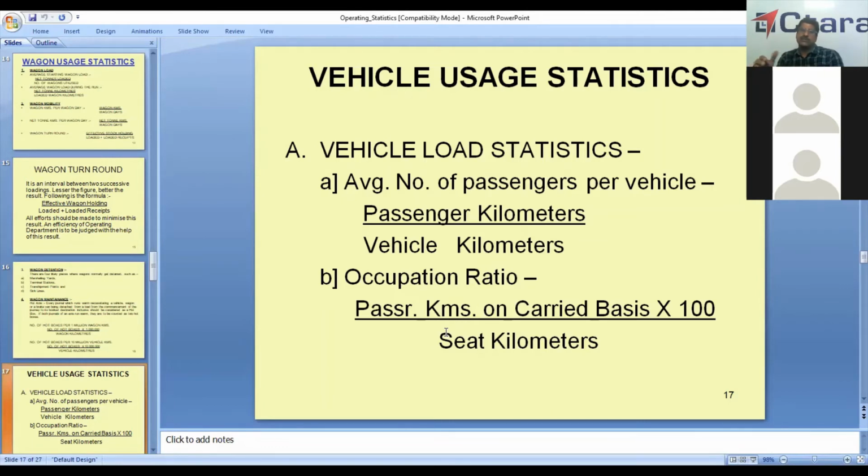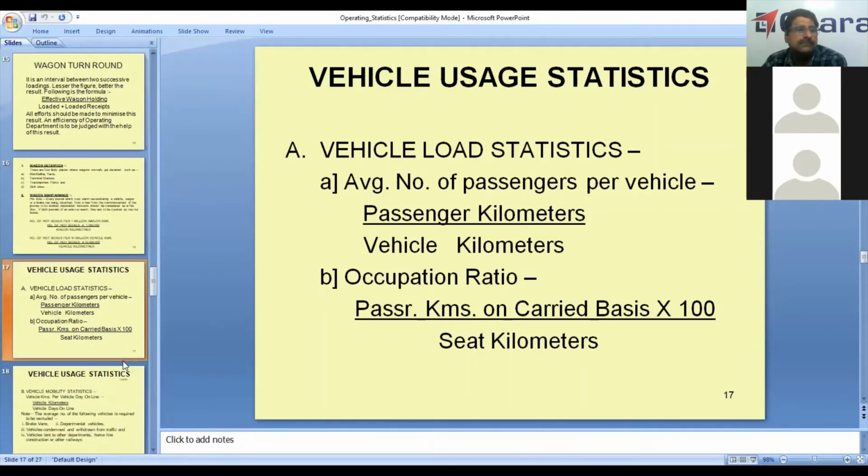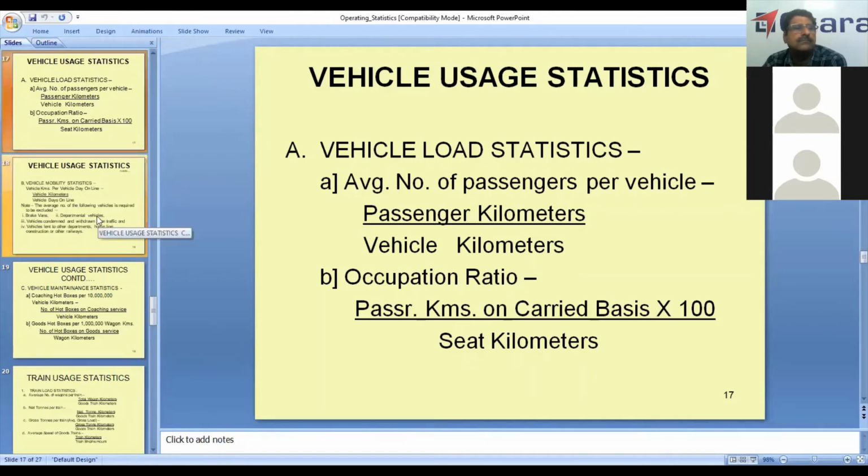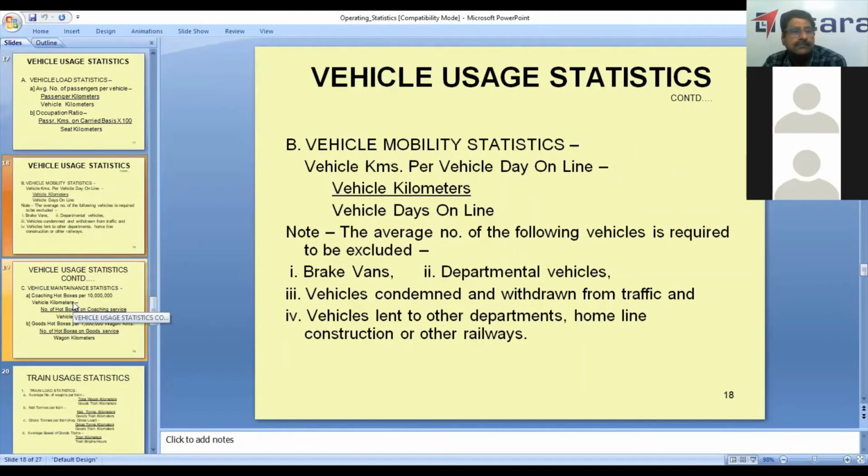You get to know whether it is overcrowded or under-utilised. Then for vehicle mobility statistics, vehicle kilometers per vehicle day, it may be around 1,000 kilometers or 400, 500 and so on.